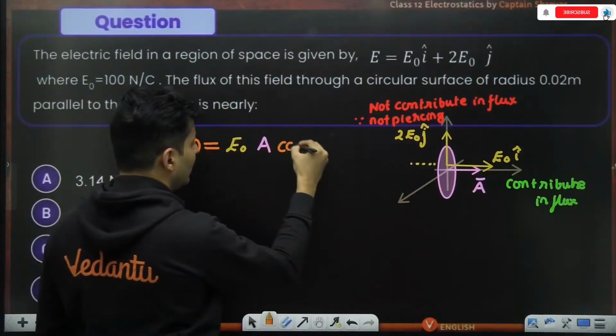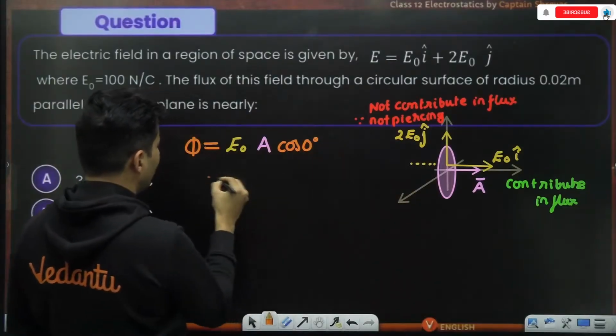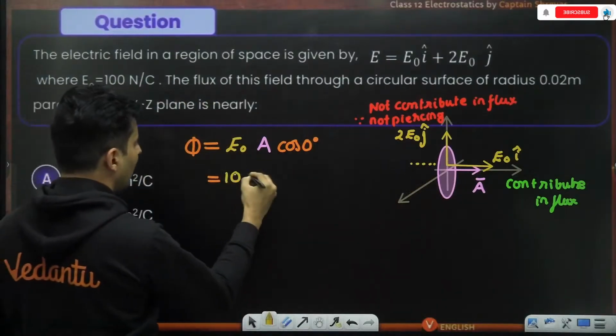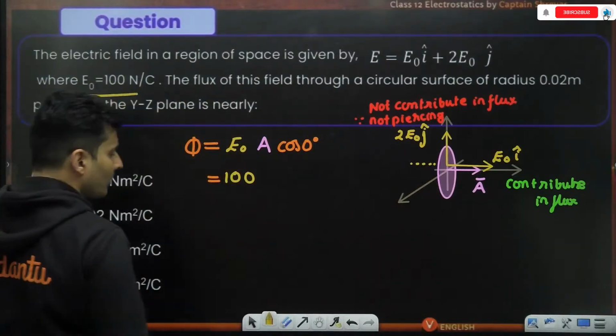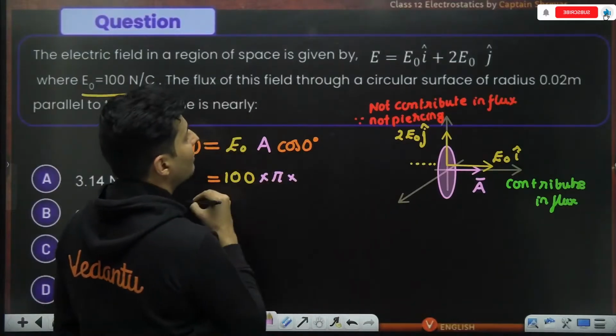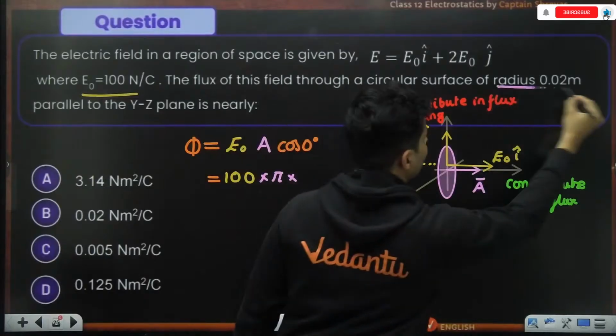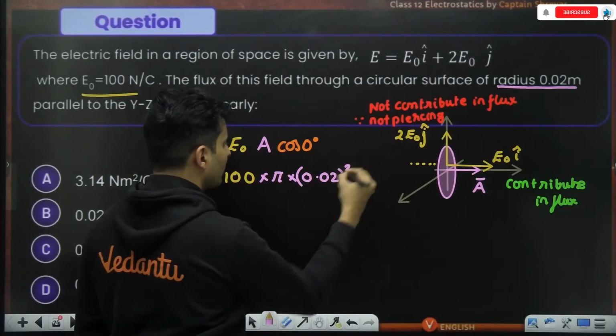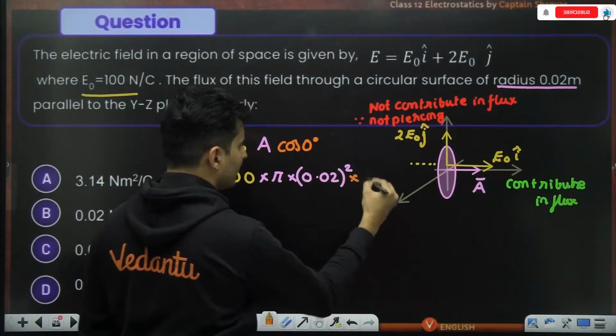So the angle between them is 0 technically. So cos 0 is 1. So what is the value of E naught? The value of E naught is basically 1000. It is clearly mentioned over here. What is the value of the area vector? Well, it is pi into r square. Is the radius mentioned? Yes, it is 0.02. So 0.02 whole square. And cos 0, of course, is 1.